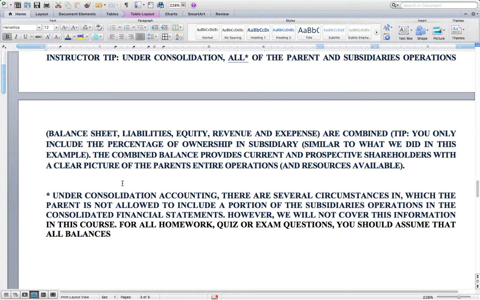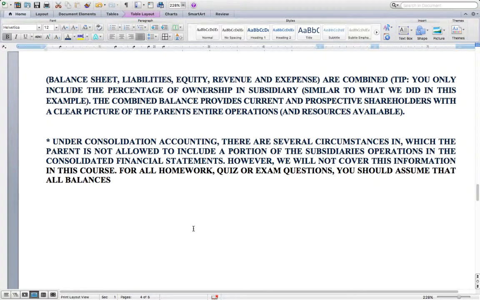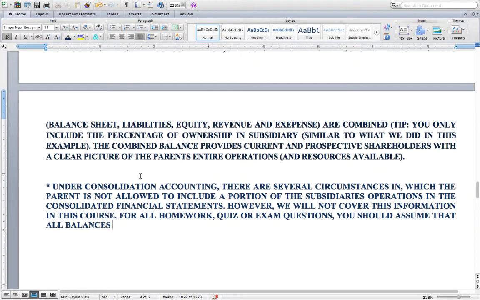I will note, though, that under consolidation accounting, there are several circumstances in which the parent is not allowed to include a portion of the subsidiary's operations in the consolidated financial statements. This is in addition to the minority interest that you would already have to reflect in the financial statements. However, we're not going to cover that in this course. For all the homework, quiz, and exam questions, you can assume that all balances are going to be transferred over, with the exception of the balances that are accounted for as minority interest.